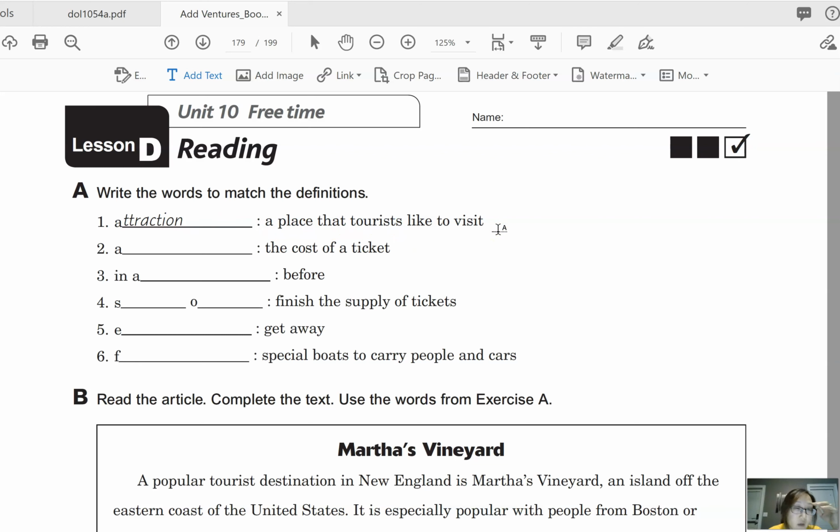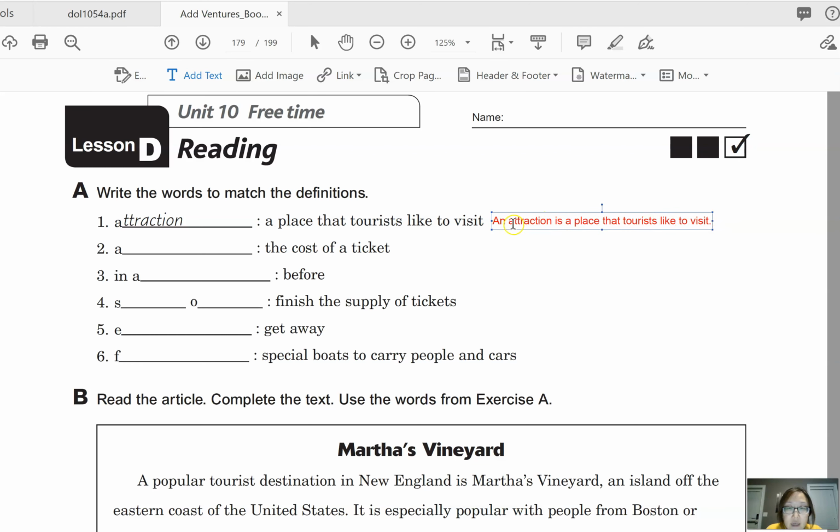As I mentioned, keep in mind that if it's a singular noun and it's a countable noun, then you want to use an article like a or an. So again, an attraction is a place that tourists like to visit. Let me go ahead and write that down so it will help you. An attraction is a place that tourists like to visit. We can call this a definition sentence.